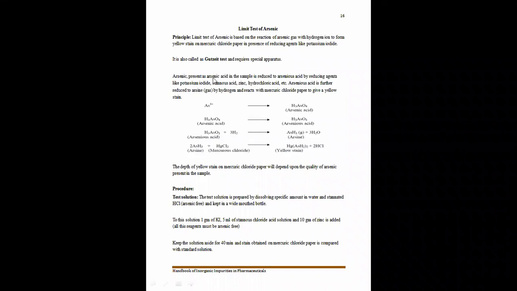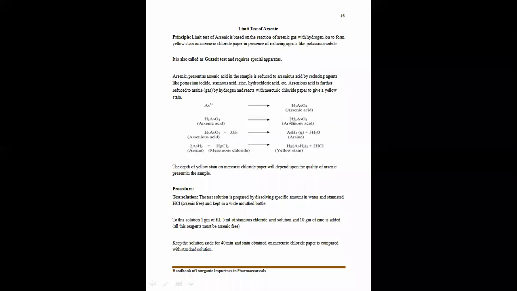Arsenic present as arsenic acid in the sample is reduced to arsenous acid by reducing agents like potassium iodide, stannous chloride, zinc and hydrochloric acid.